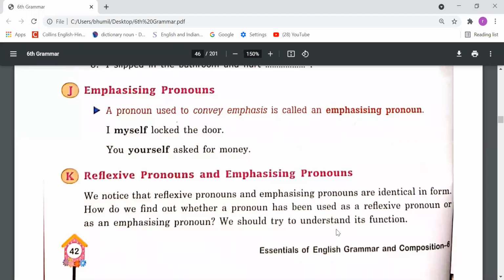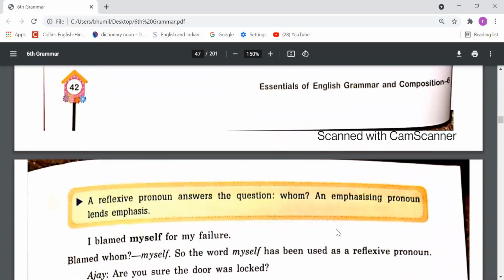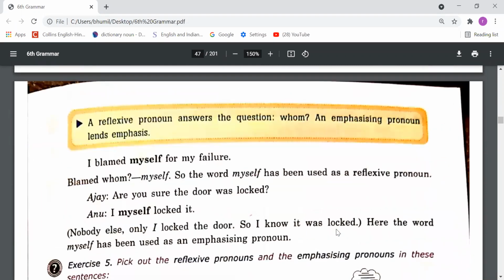We should try to understand its function. So we have to understand the function. So these pronouns, reflexive pronouns, answer the question whom. If you put the question with whom, and an answer we get, that is a reflexive pronoun. And emphasizing pronouns lend emphasis. Okay, so when we emphasize the subject, then we can say that these pronouns are emphasizing pronouns.